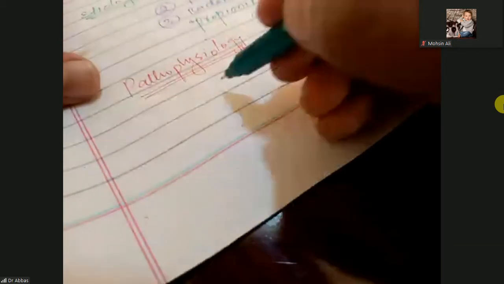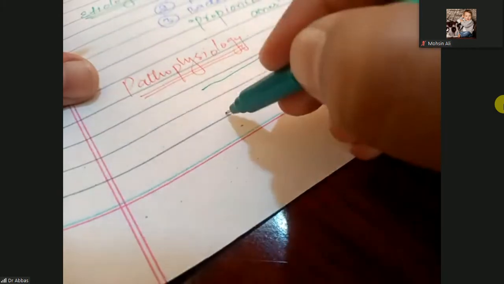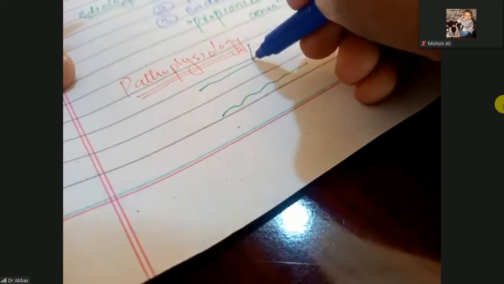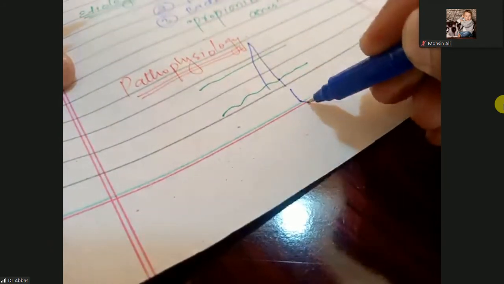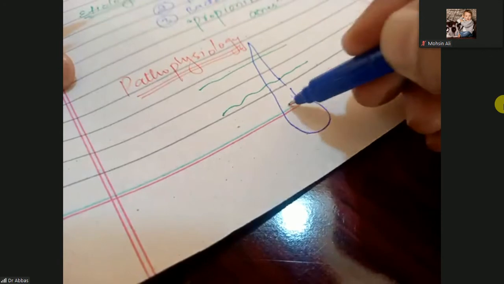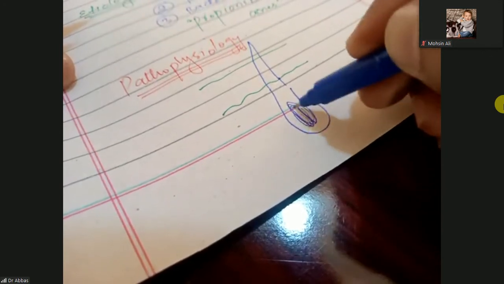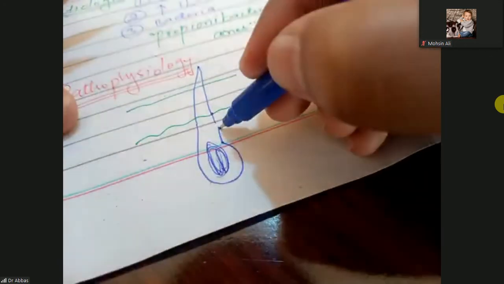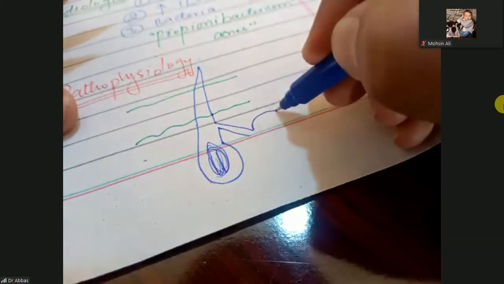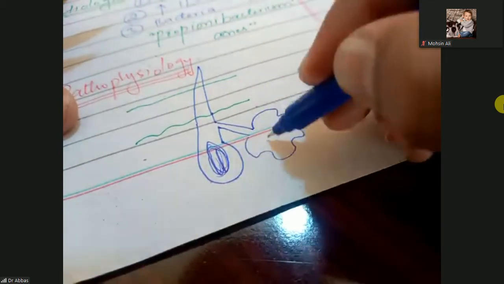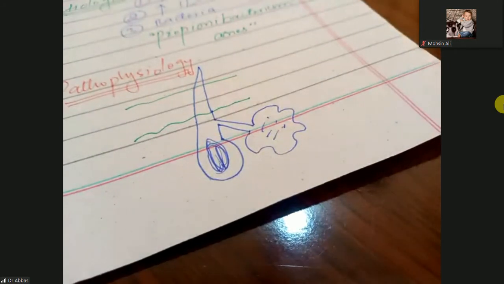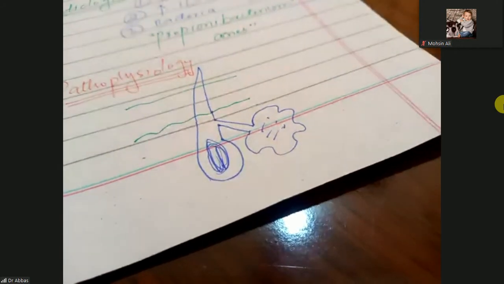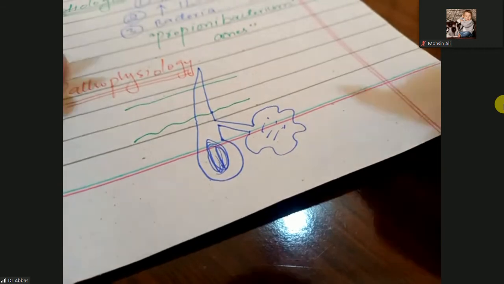So this one is the epidermis. Here is the dermis. Here is the hair follicle and shaft, medulla and so on. This one is the sebaceous duct, and this one is the sebaceous gland. Here is the sebum. When inflammation starts, what will be produced?